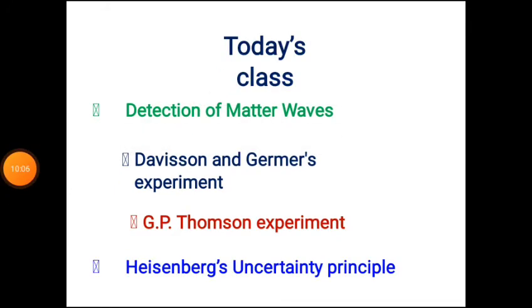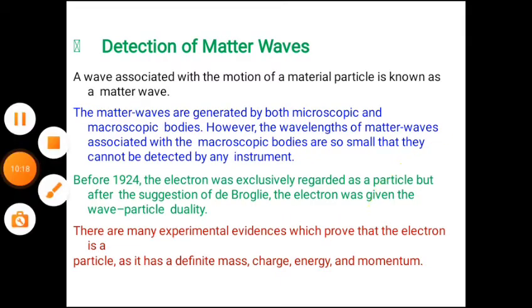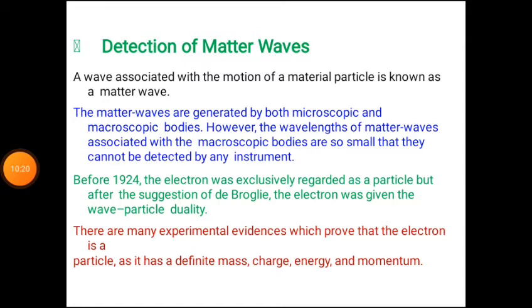Now we discuss the detection of matter waves: Davisson and Germer's experiment, G.P. Thomson experiment, and the Heisenberg uncertainty principle. Detection of matter waves: a wave associated with the motion of a material particle is known as a matter wave, and matter waves are generated by both microscopic and macroscopic bodies.